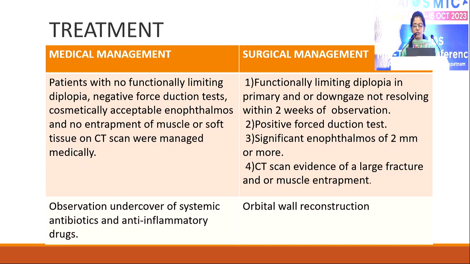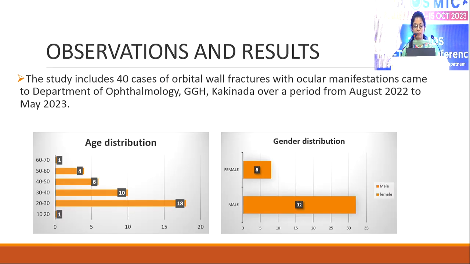Medical management included observation under cover of systemic antibiotics and anti-inflammatory drugs, for patients with no functionally limiting diplopia, negative FDT, cosmetically accepted enophthalmos, and no entrapment of muscle or soft tissue. Surgical management was indicated for patients with functionally limiting diplopia, positive force reduction test, significant enophthalmos, and CT scan evidence of large fracture or muscle entrapment. And this management was orbital wall reconstruction with titanium mesh.